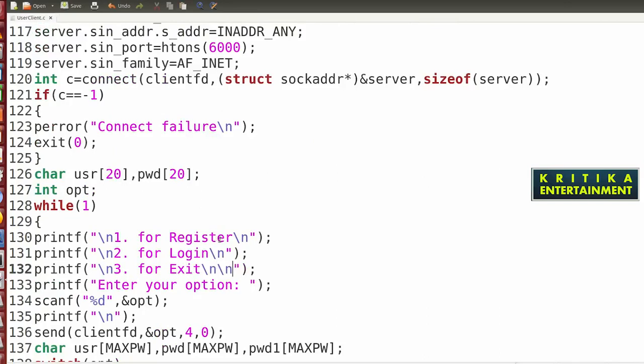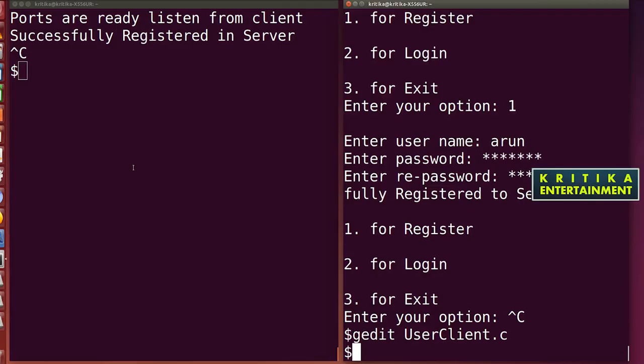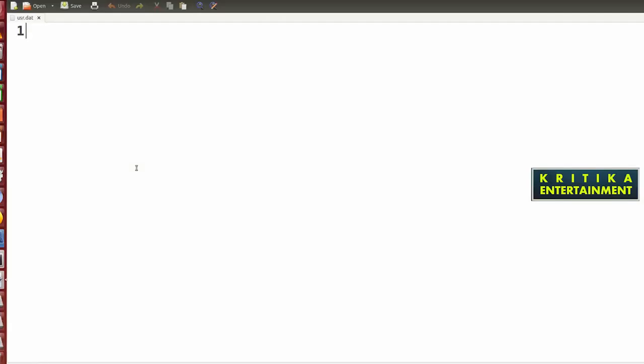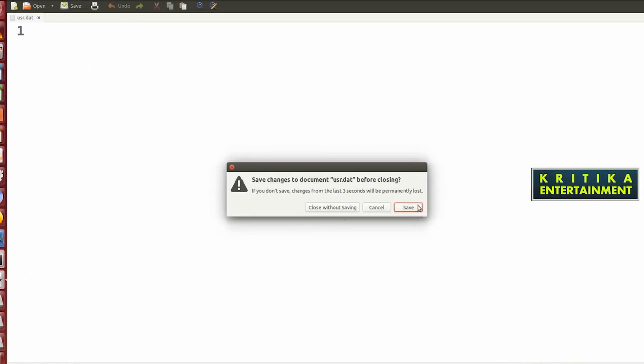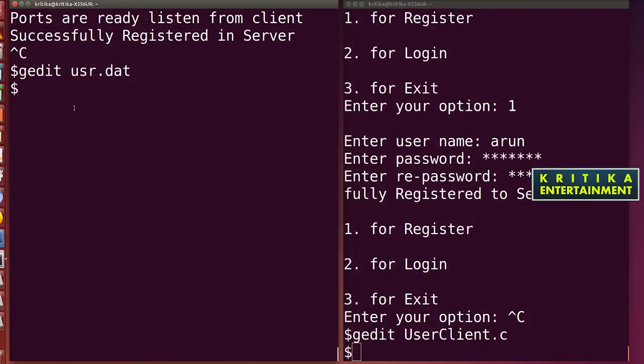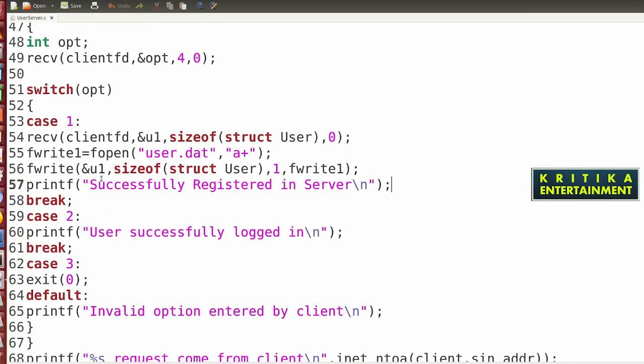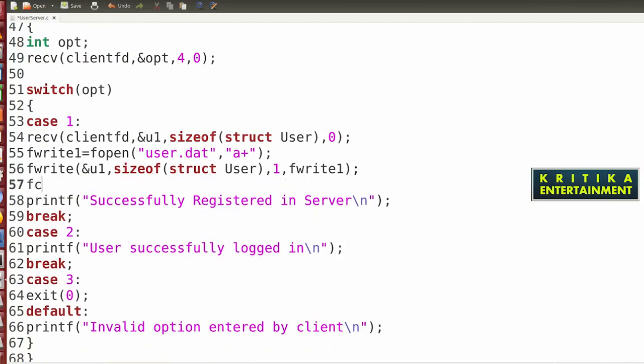Then I will check whether this will be stored in the file or not. So what will I gedit? The user.dat file. What is the file name I have given? I will check. The file is not closed, so it is not displaying. After that it should be closed. So here write fclose fp.